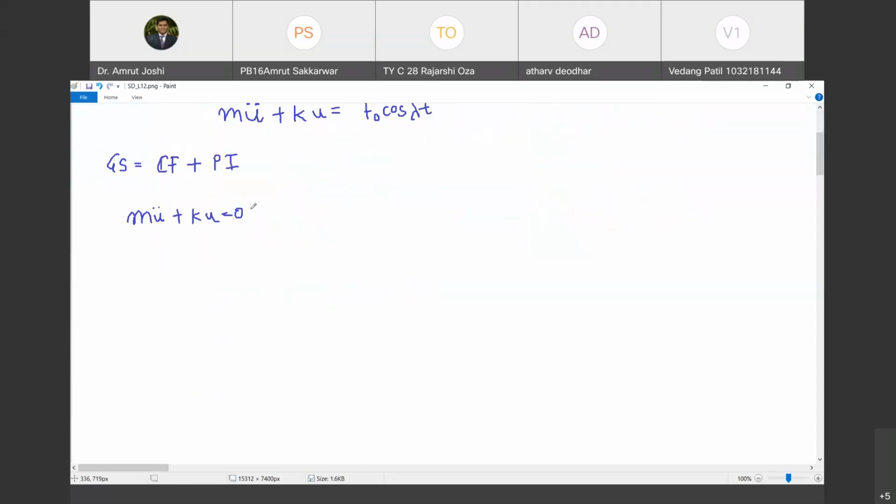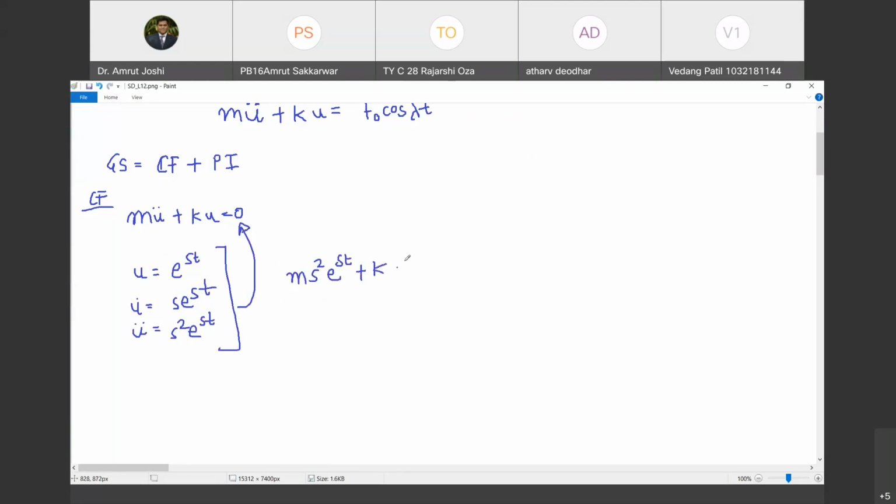Put u equal to e raised to st, so u dot is s e raised to st and u double dot is s square e raised to st. Substitute these values back here. You get m s square e raised to st plus k e raised to st must be equal to 0.